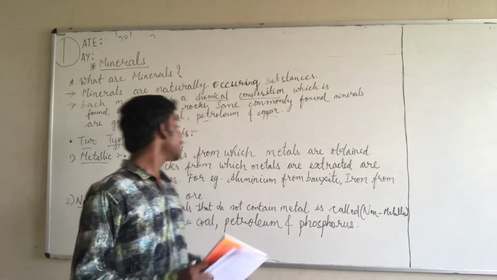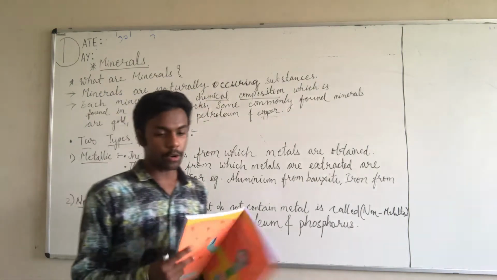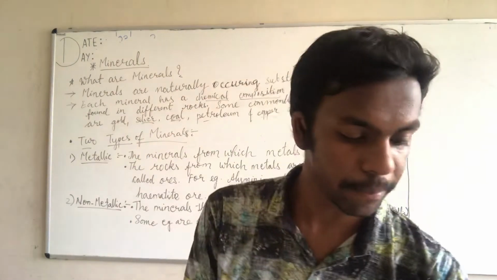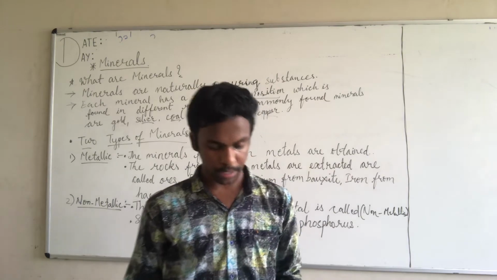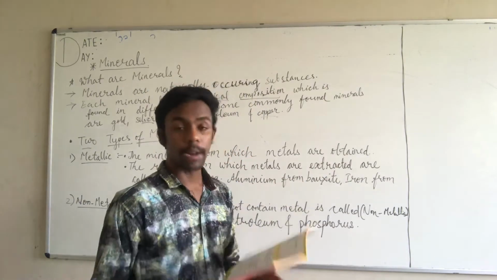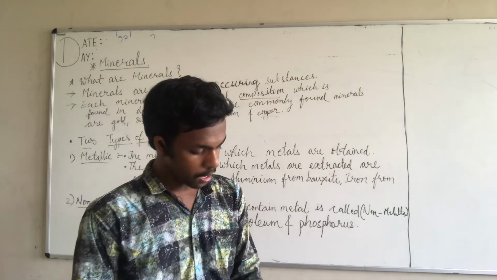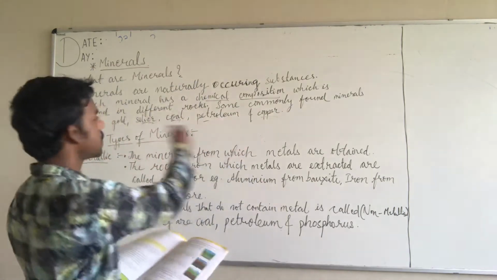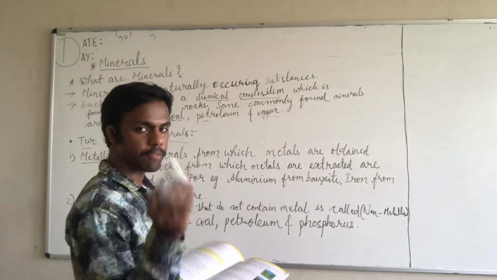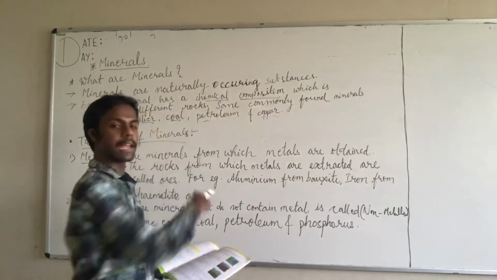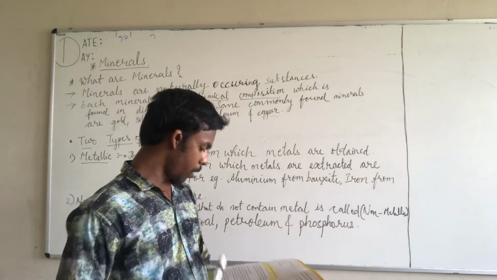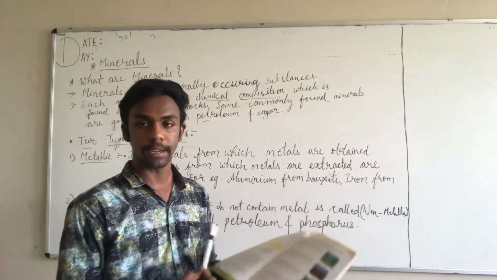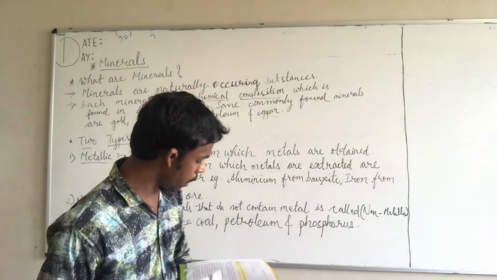So please read this entire book. You have to read the textbook, page number 36. On page 36 you can read what minerals are and how they are formed, and these are the points I have explained in short. When you read it, you will understand what I explained. The metallic minerals and non-metallic minerals are given on page number 36, and you have to read that.